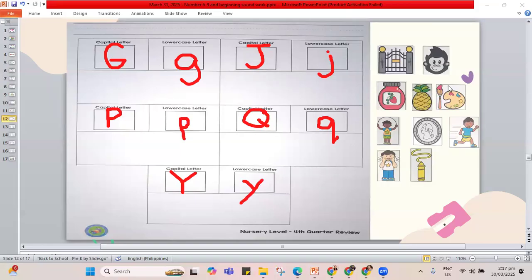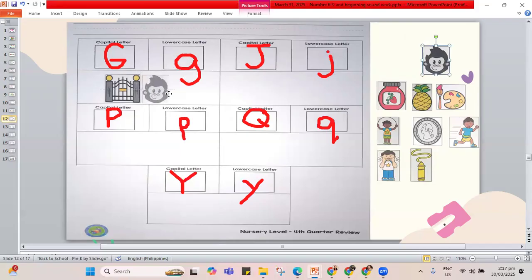Now we get to paste the pictures. First one has the G sound, letter G. So what's the picture that needs to go in G? There should be two pictures. Gate begins with G. We open the gate. Another one, a kind of animal. This one is a big ape. It's the gorilla. Gorilla begins with G. Let's put it here. Okay, what about our J?